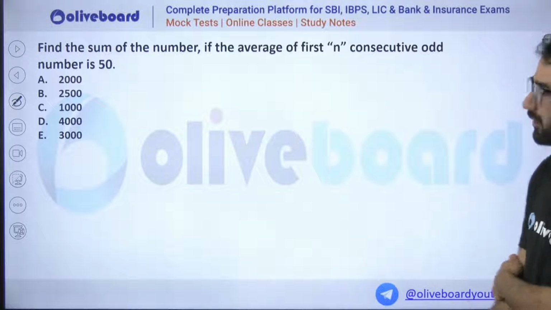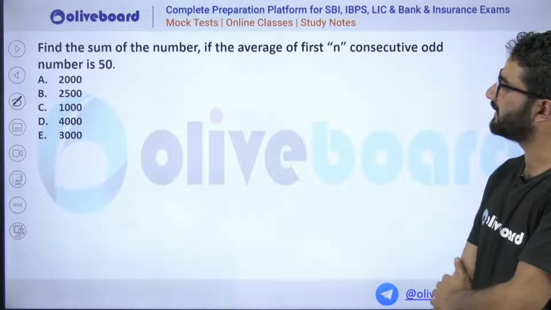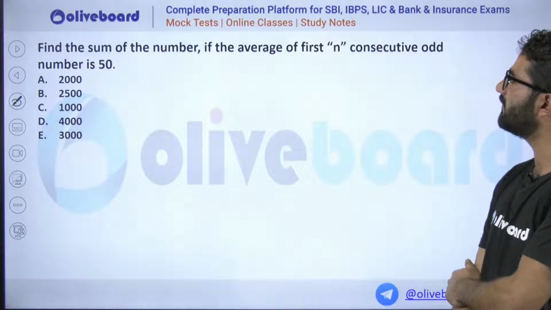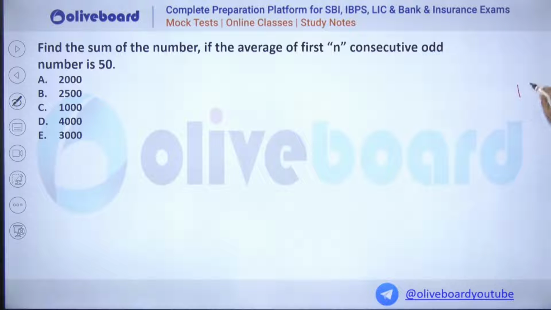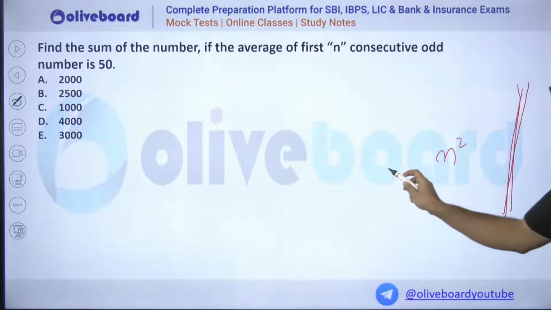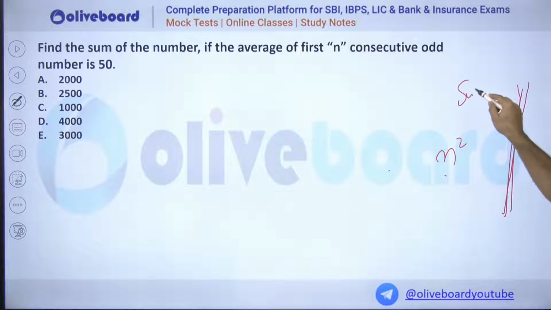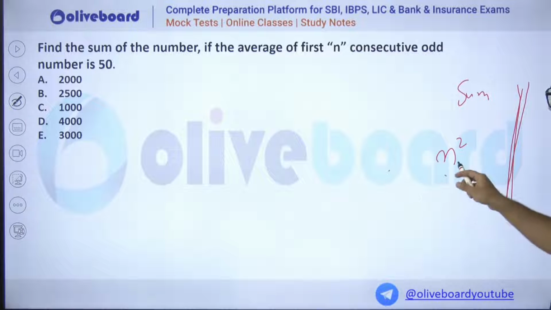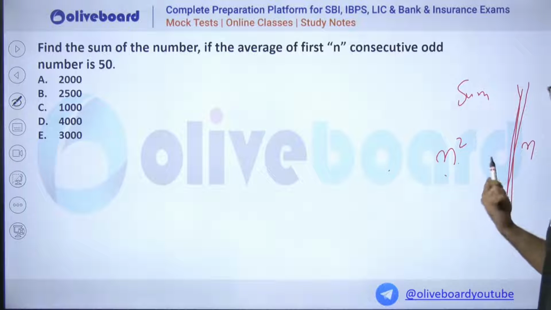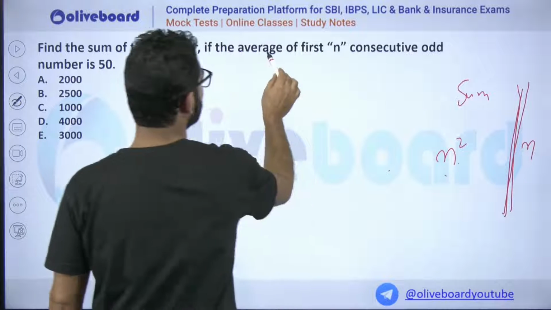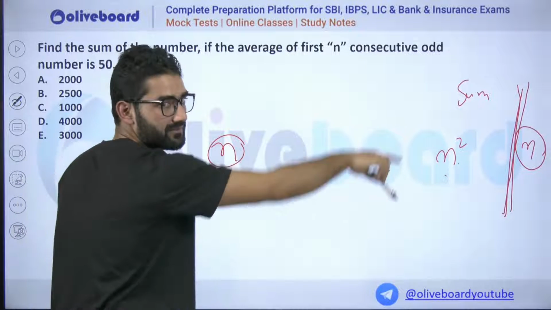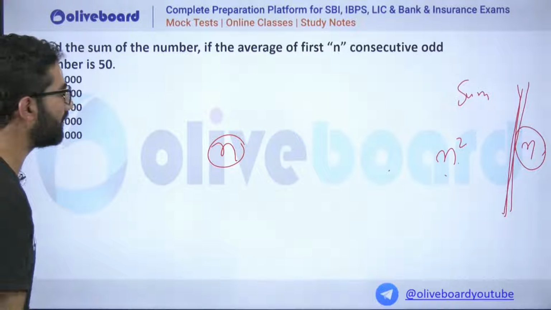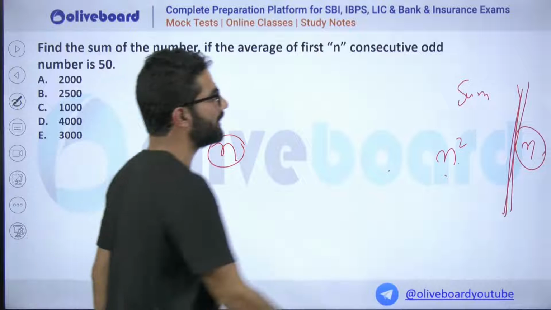Okay, now see actually what the question says. Find the sum of the numbers. If the average of first n consecutive odd numbers is 50, you have calculated the average. You know the sum of odd numbers was n square and their average was n. We calculated that. Now it is given that the average is 50, so n is 50. How much will be the sum? The sum is nothing but n square.